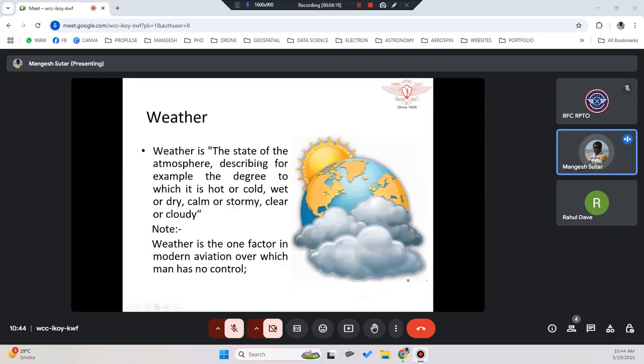Weather is the state of the atmosphere describing, for example, the degree to which it is hot. Like we normally define, right? Today the weather is very hot, or very cold, or sometimes in the rainy season we say the weather is wet today, or dry, calm, or stormy, clear, or cloudy. That's the general description we normally give. We say, oh, today the weather is good, it's sunny, or today the weather is cloudy.